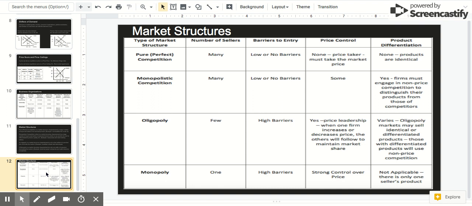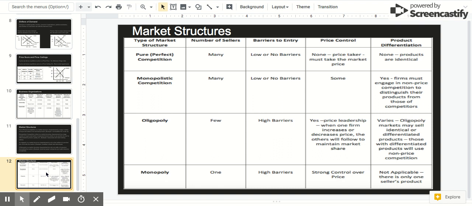So they can't charge three times what somebody else is, but they may be able to charge a little bit more, a little bit less here or there. Oligopoly markets may sell identical products, or maybe the products are a little bit different than those in their market, and they can have a little bit different of a market share because there's only a small amount of competition.